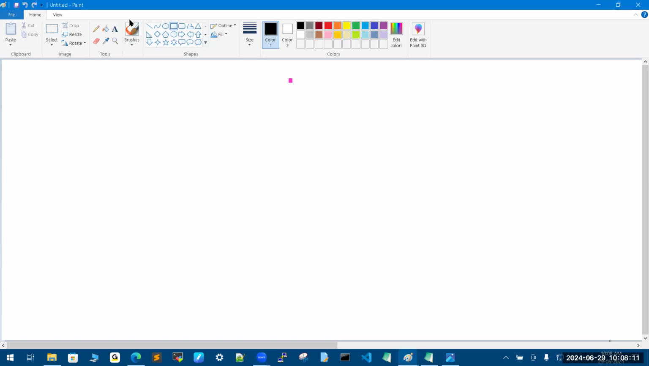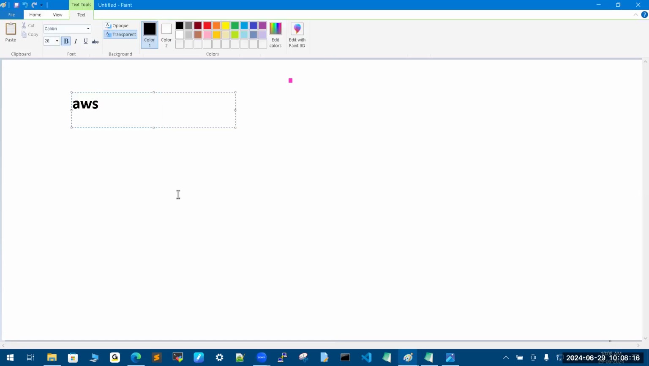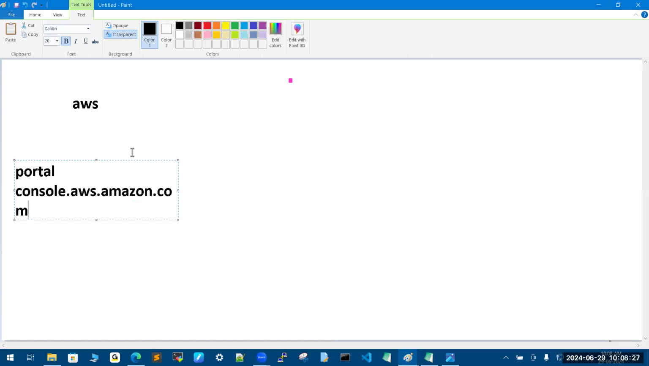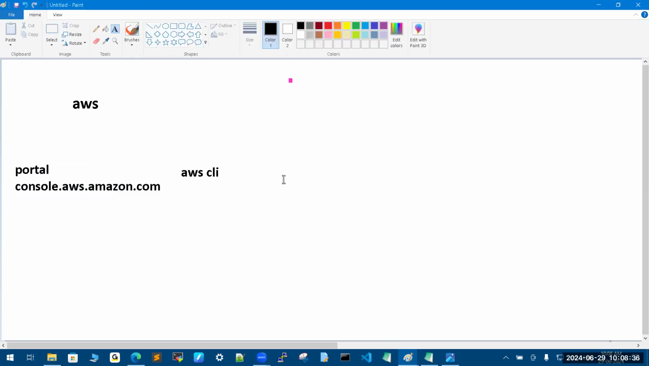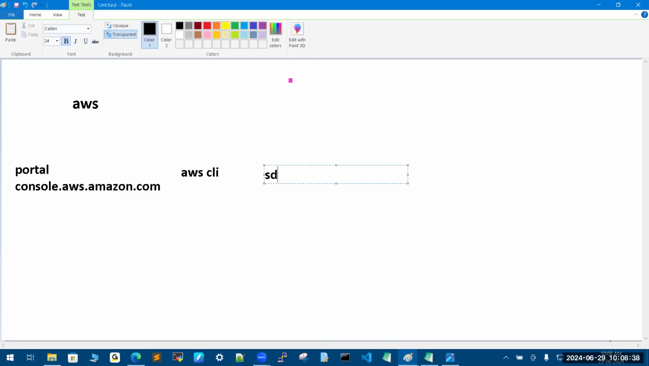So how many possible ways do we have to manage the AWS cloud? Generally, we can use the browser, I mean the portal, console.aws.amazon.com. We will follow this one. Another way is the AWS CLI, which is also available. And so many third-party software development kits, SDKs, are available. Python is one of them.